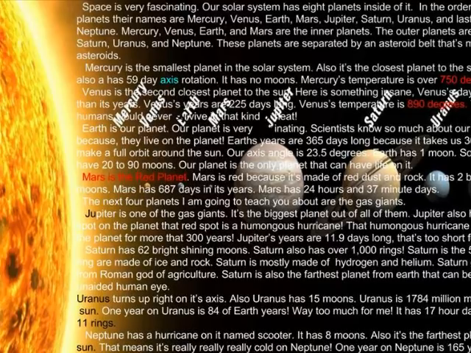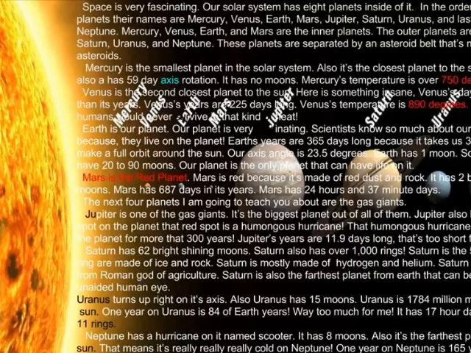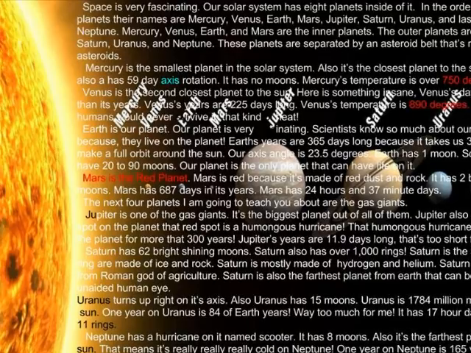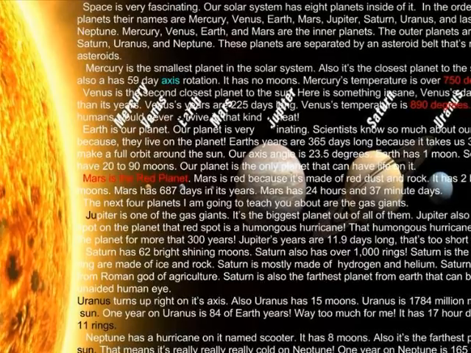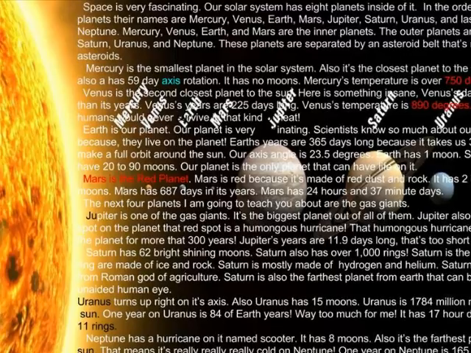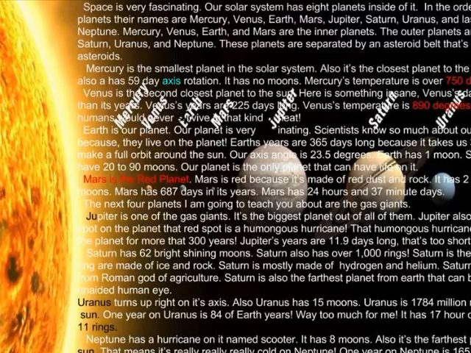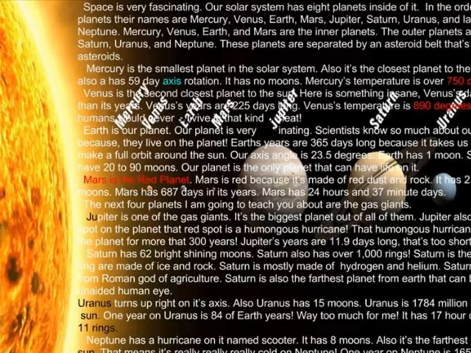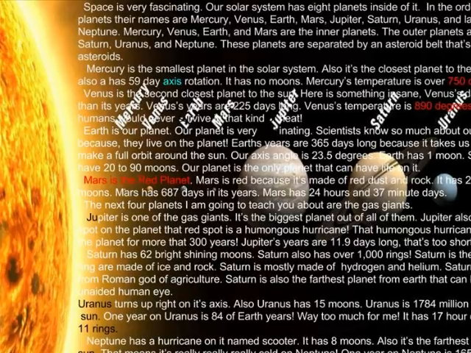Mars is the red planet. Mars is red because it's made of dust and rock. It has 2 bright white moons. Mars has 687 days in its years. Mars has 24 hour and 37-minute days.